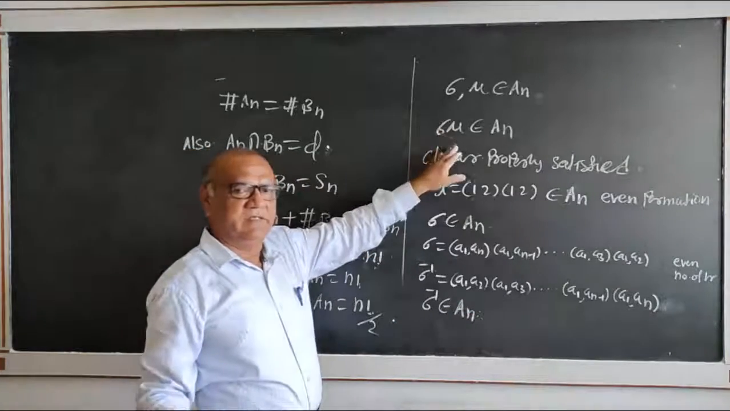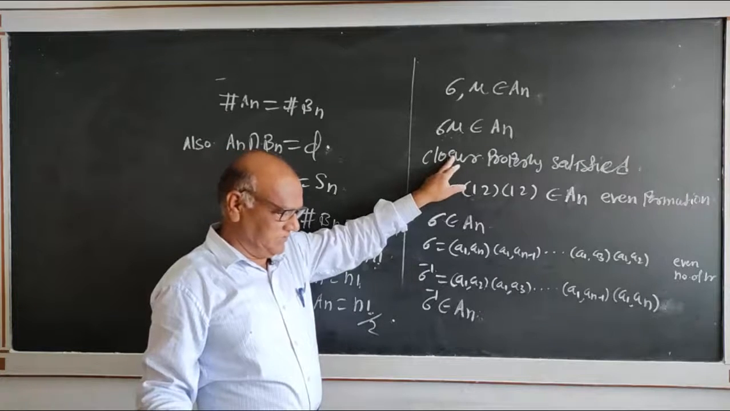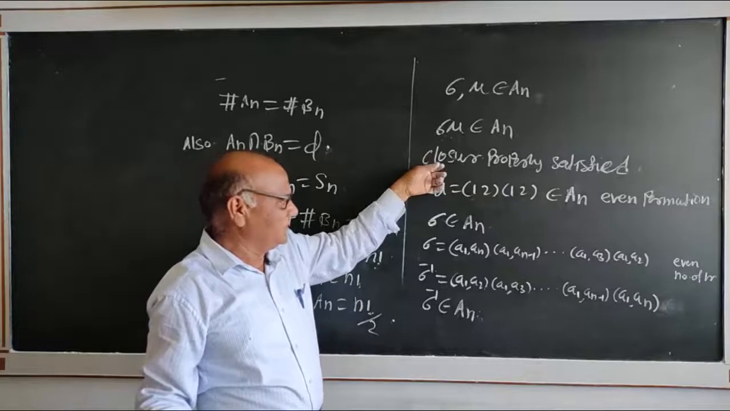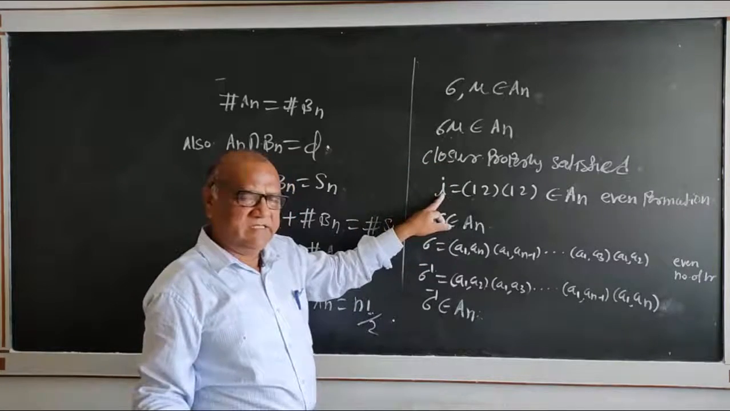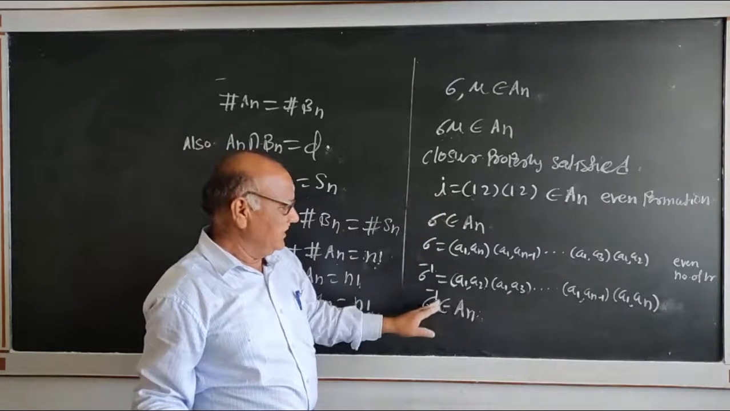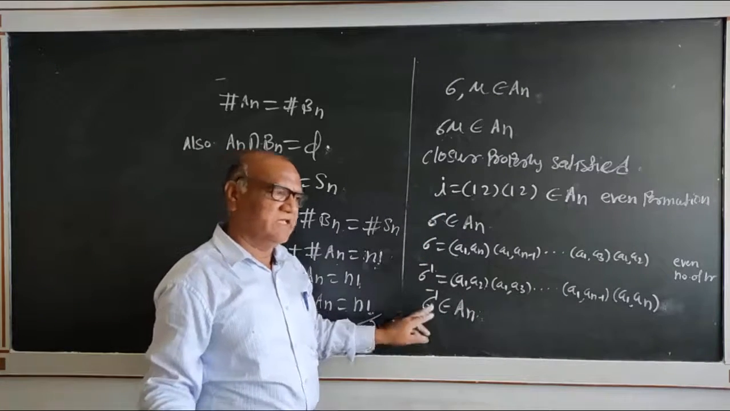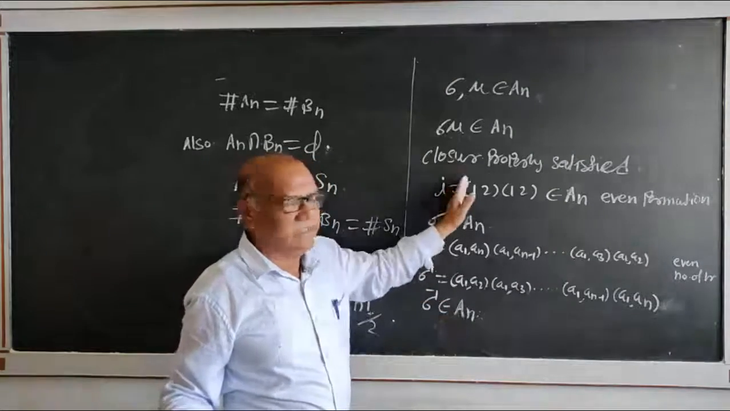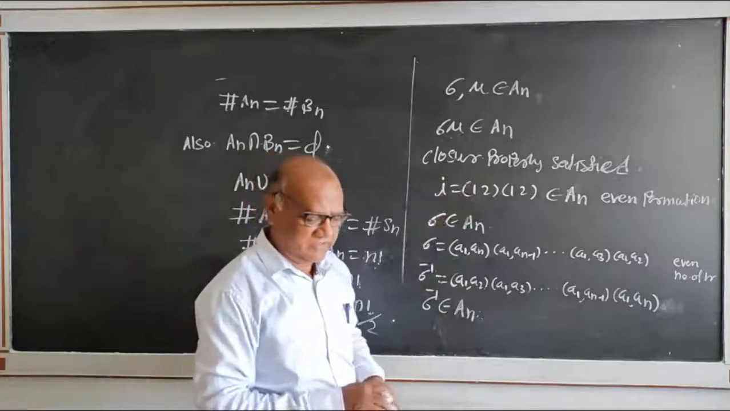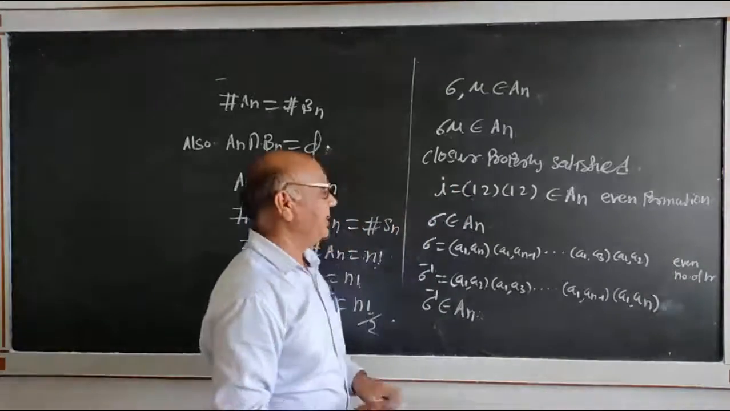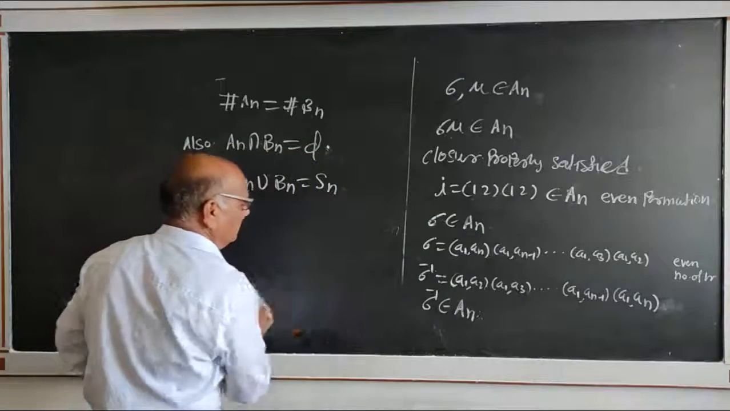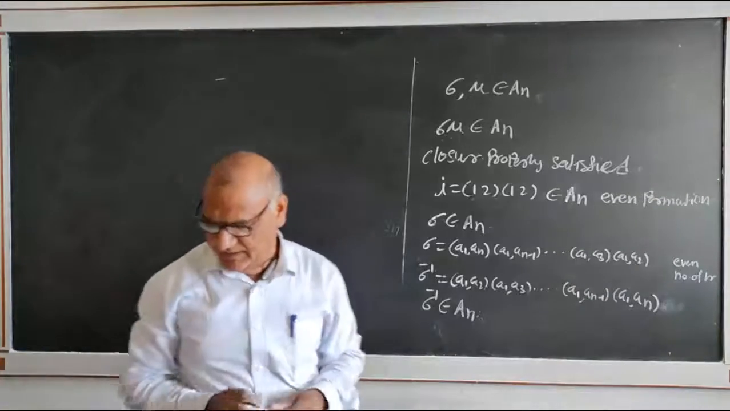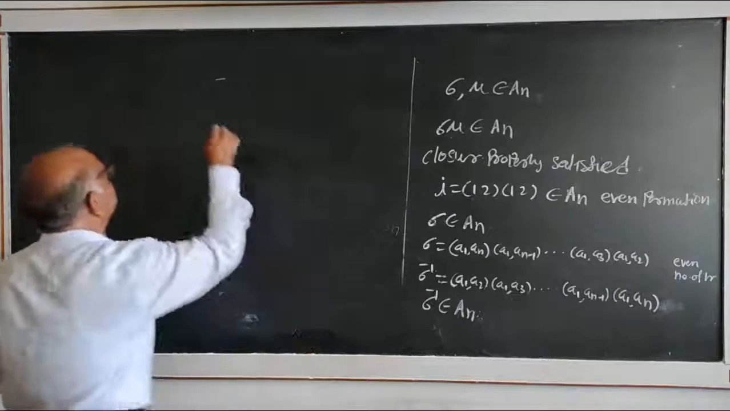Closure property satisfied. Composition of permutations is associative. The identity is an even permutation. If sigma is even, then sigma inverse is also an even permutation, and therefore all properties are satisfied. So An is a permutation group, and it is a subgroup of Sn. An is a subgroup of Sn, and this group is called the alternating group.